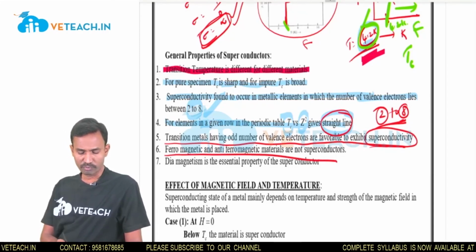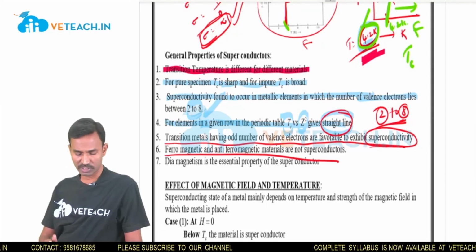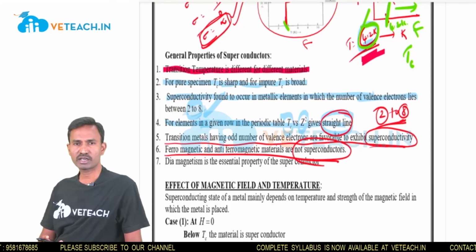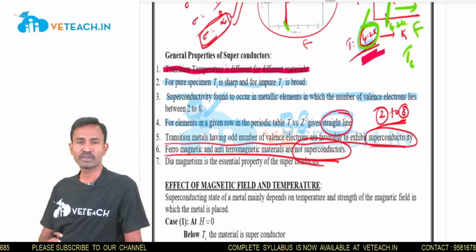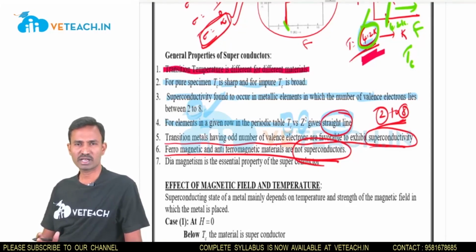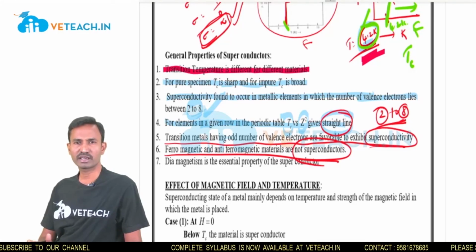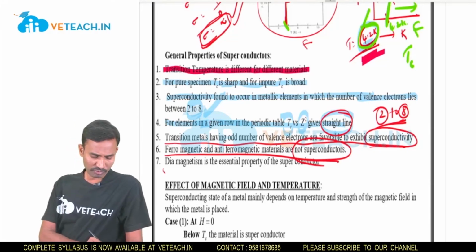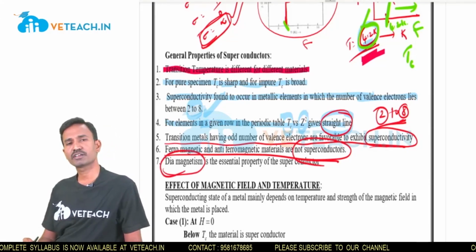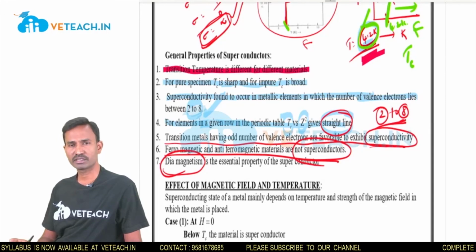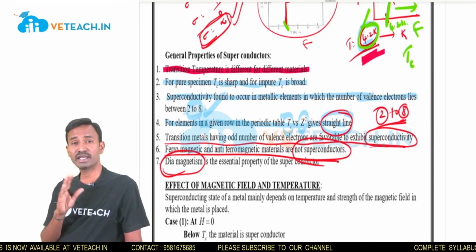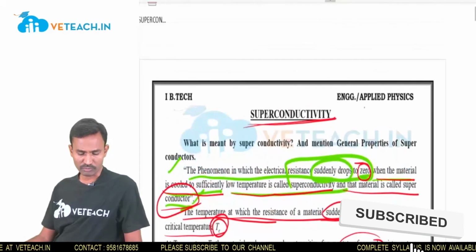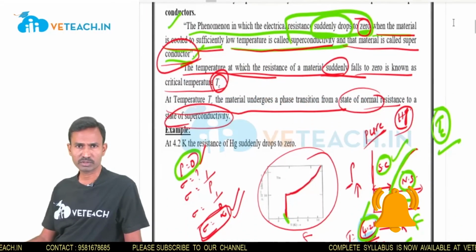Ferromagnetic and antiferromagnetic materials do not exhibit the phenomenon of superconductivity, so they are not called superconductors. Ferromagnetic materials are, for example, nickel, cobalt and iron. The materials that exhibit the superconducting phenomenon are diamagnetic materials. These are all the general properties and phenomena of superconductivity. Very, very important concept. Okay, thank you.